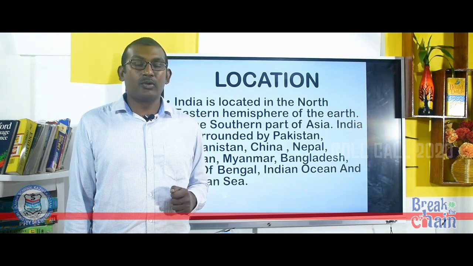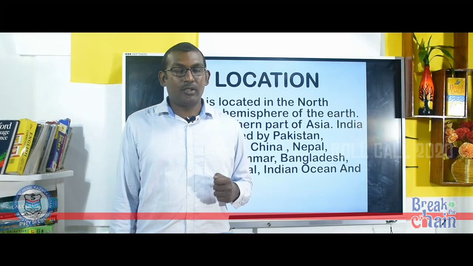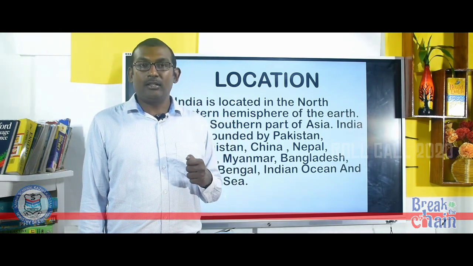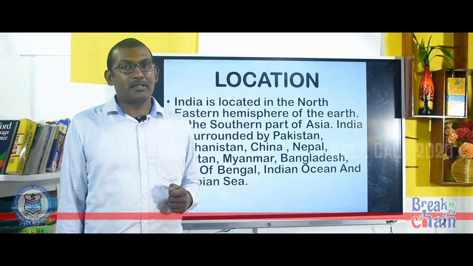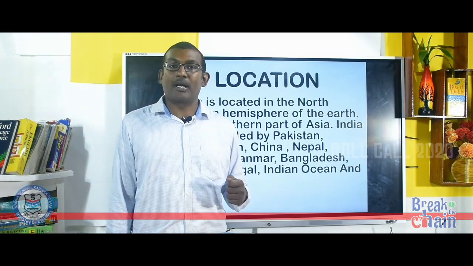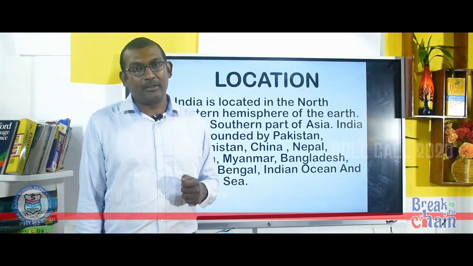The first one is through statement, and we discussed that India is located in the northeastern hemisphere and in the southern part of Asia, and India is surrounded by Pakistan, Afghanistan, China, Nepal, Bhutan, Myanmar, Bangladesh, Bay of Bengal, Indian Ocean and Arabian Sea.